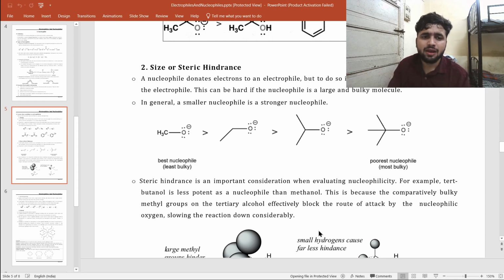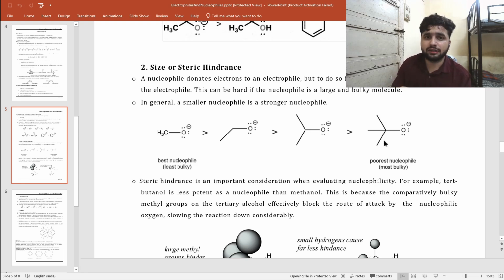We will see. We can talk about this being ethoxide and this being methoxide. So methoxide is the best nucleophile. Why is it the best nucleophile? Because it is small in size. Just like if you take tertiary butoxide and isopropoxide, this isopropoxide is more basic and more nucleophilic than the tertiary butoxide.